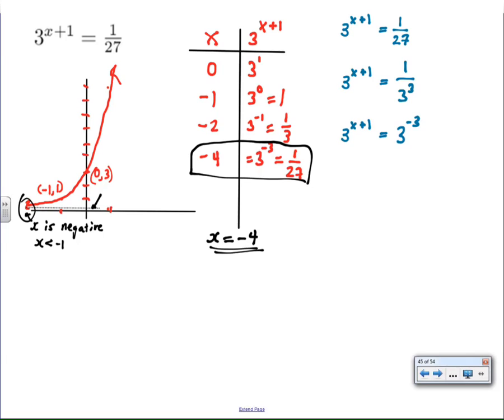Now comes the logic. This is the only new part of this lesson. That is, in an exponential equation, if we have 3 to one power, it's the same value as 3 to another power. The only way that could ever be true is if the powers themselves are equal. So when I see the statement 3 to the x plus 1 is the same number as 3 to the negative 3, that can only mean that x plus 1 has to equal negative 3. Simple linear equation, solved in one step, x equals negative 4, which has already been confirmed. So now I have algebraic, tabular, and graphical analysis to solve this equation.